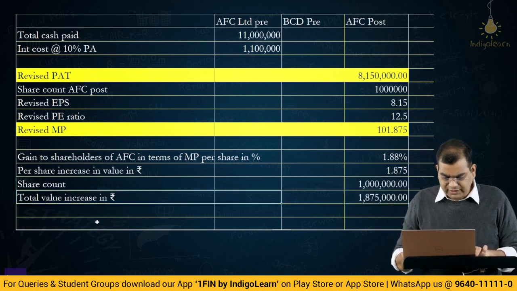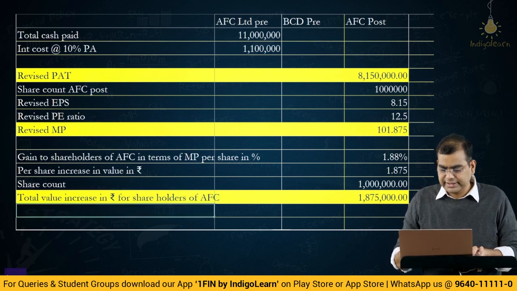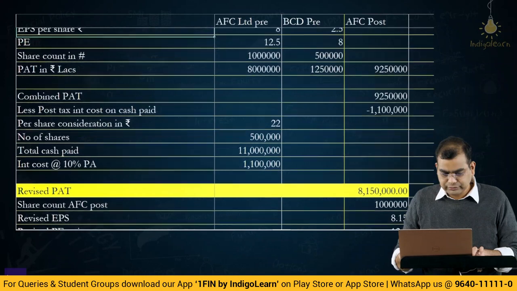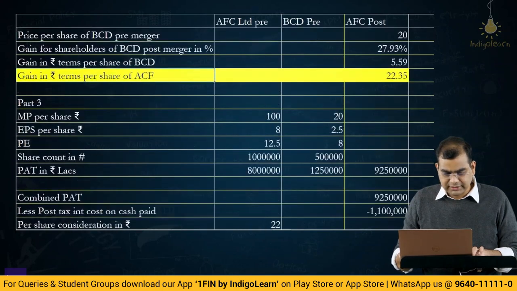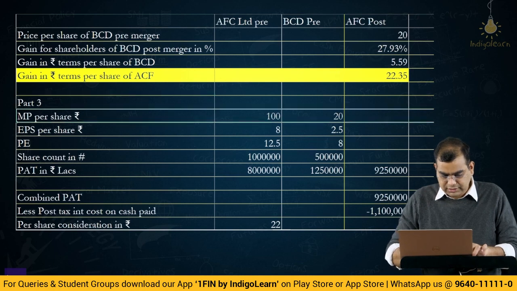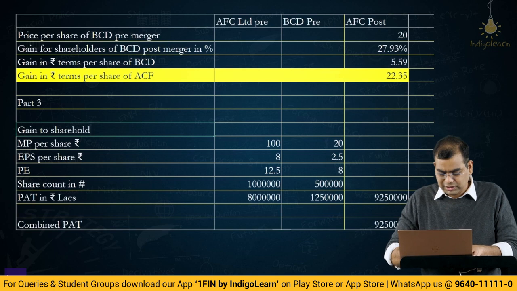Okay, total increase in value. We have given it both in value terms as well as percentage terms. For shareholders of AFC it is 18,75,000. This is all shareholders of AFC only. This is part 3. Gain to shareholders of AFC Limited.